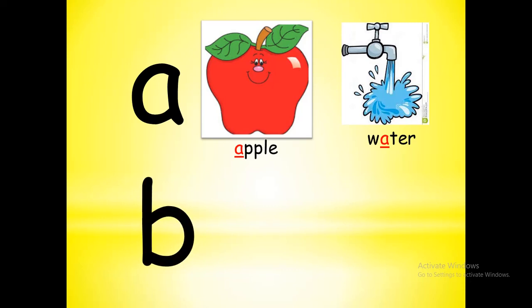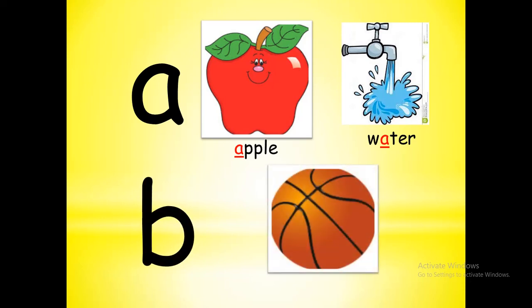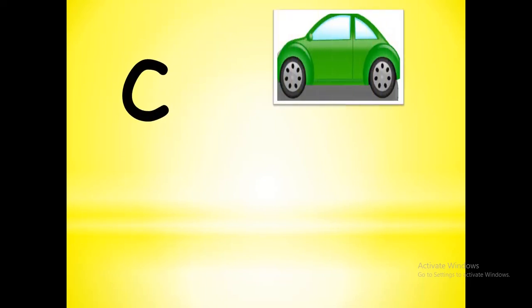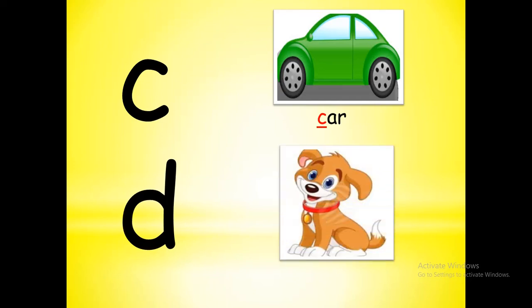Okay, the second letter is B. B sound is B. B, ball. Okay, next letter C. C sound is K. K, car. C letter sound is K. Next letter is D. D letter sound is D. Dog. D, dog.